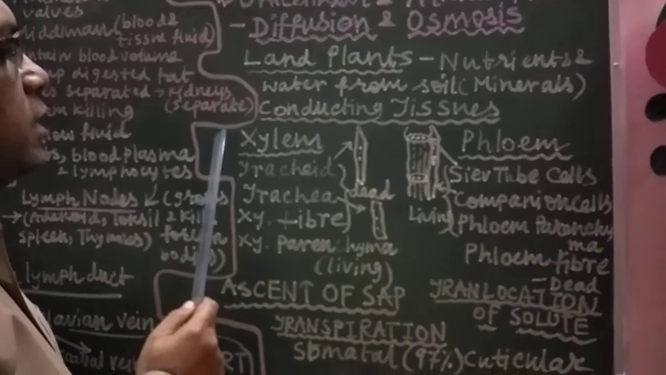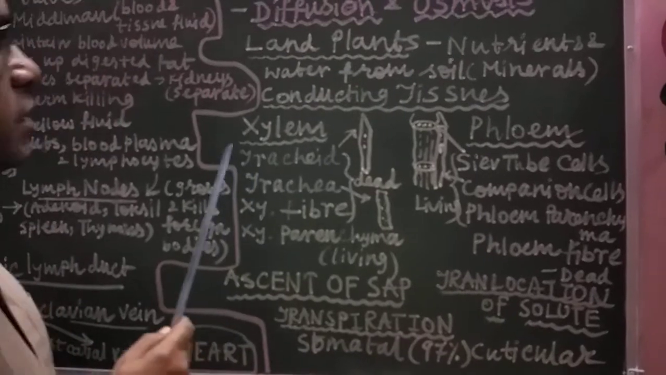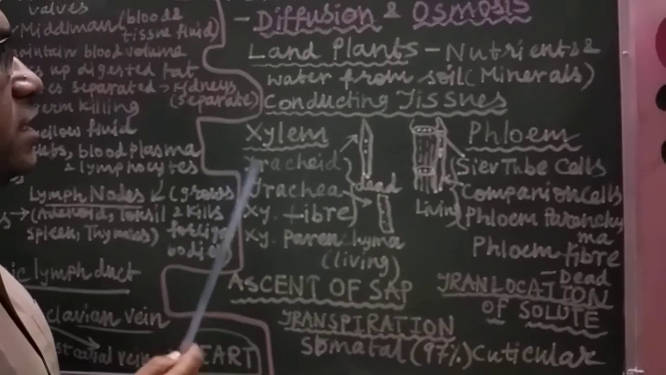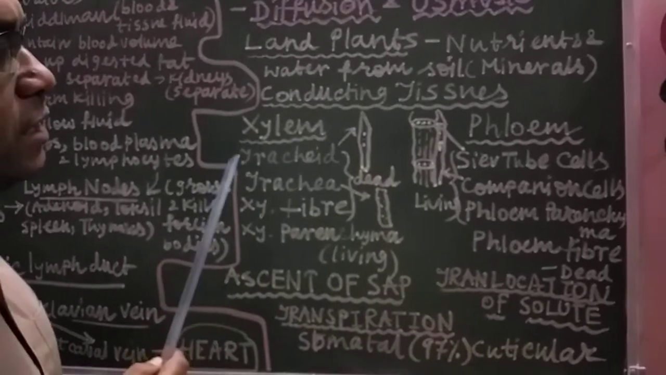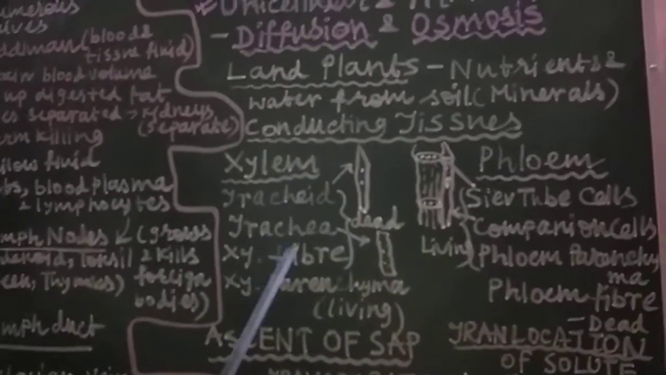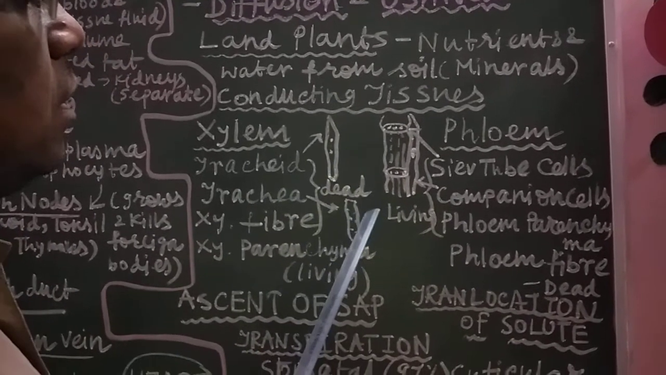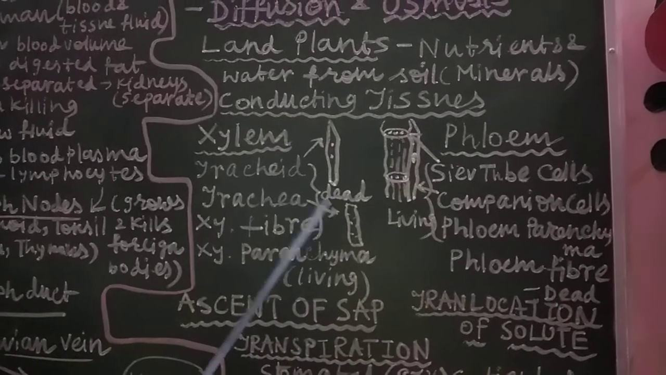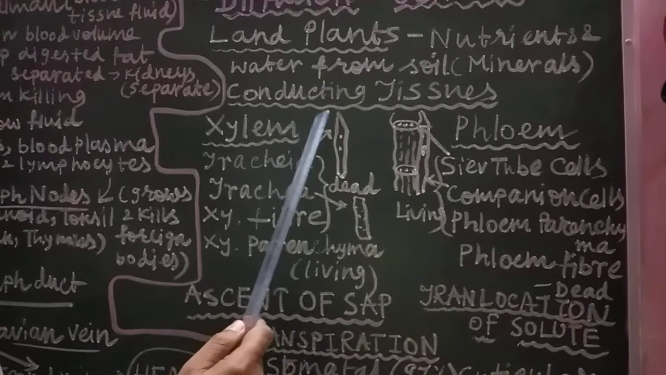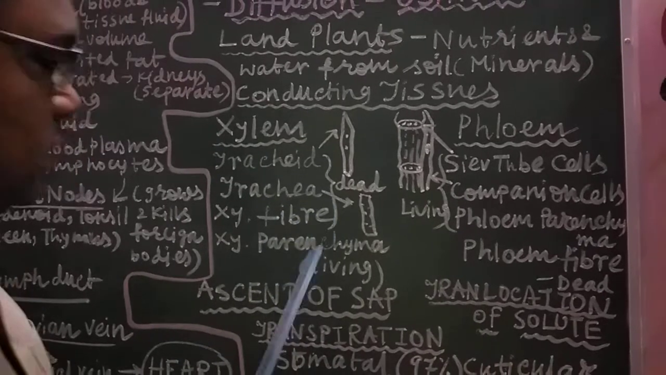Xylem is an upward transporting tissue which transports water and minerals. It is made up of tracheids, trachea, xylem fiber and xylem parenchyma, of which tracheids, trachea and xylem fibers are dead cells. You can see this is the structure of a tracheid, and this is the structure of a trachea. Tracheids are mostly present in the angiospermic plant where they form the conducting strands, and trachea is present in the gymnospermic plant as well as lower roots of plants where they form the conducting strands.